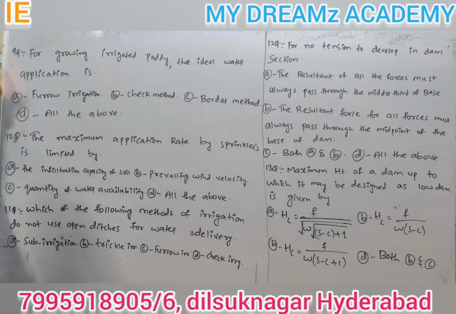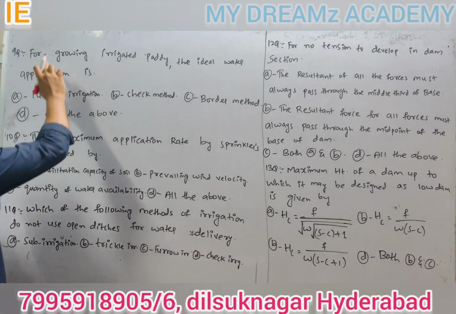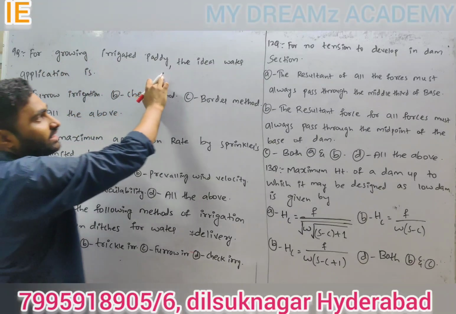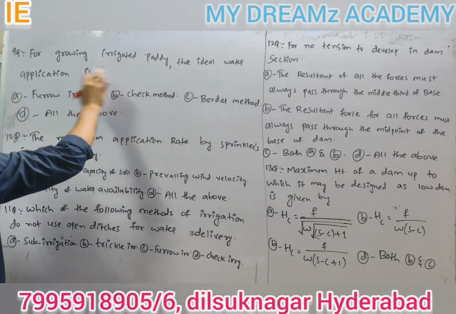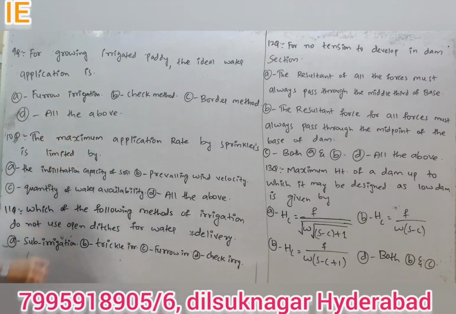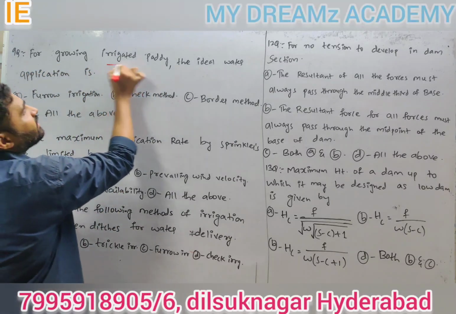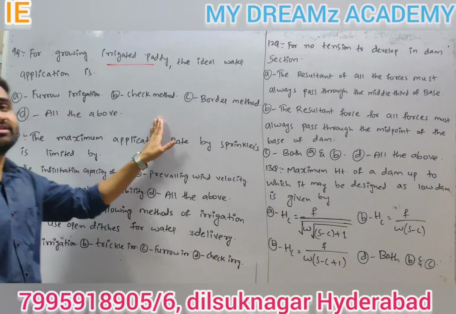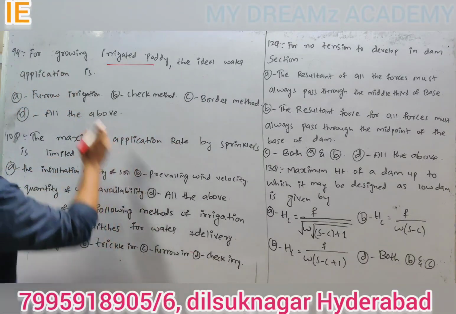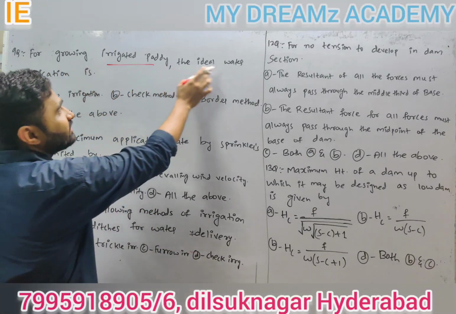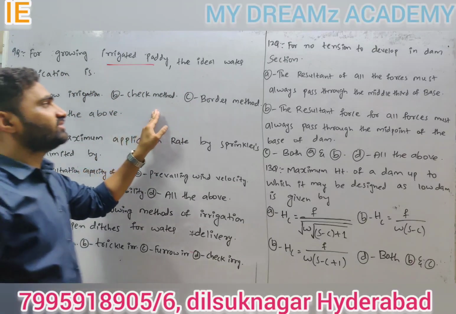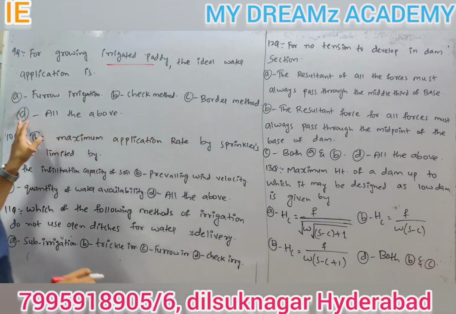Coming to 9th question, for growing irrigated paddy, the ideal water application is: A, furrow irrigation, B, check method, C, border method, D, all the above.